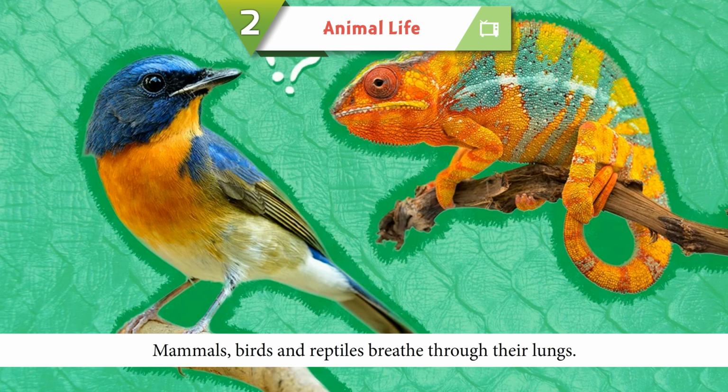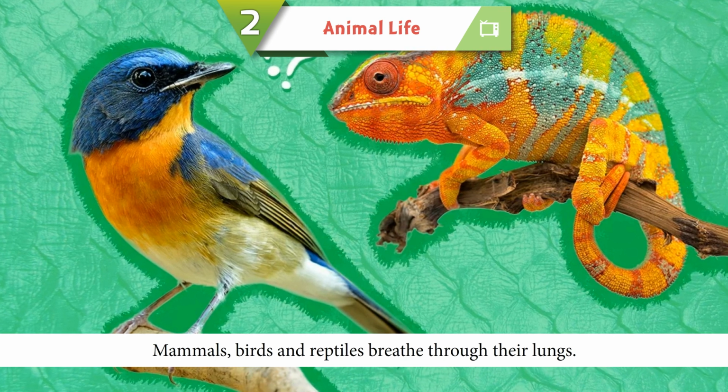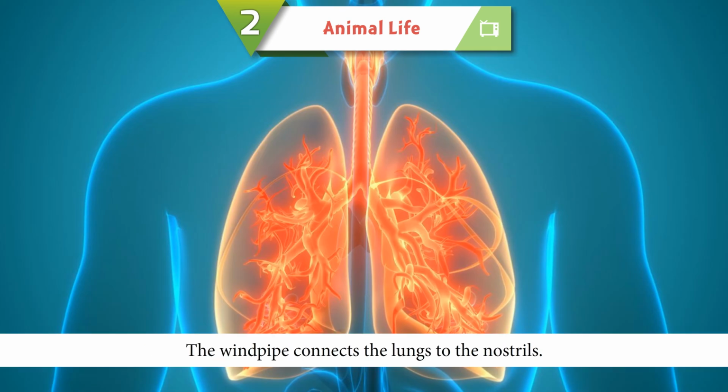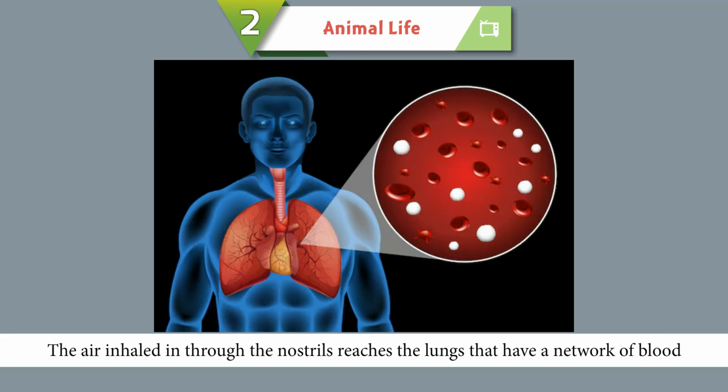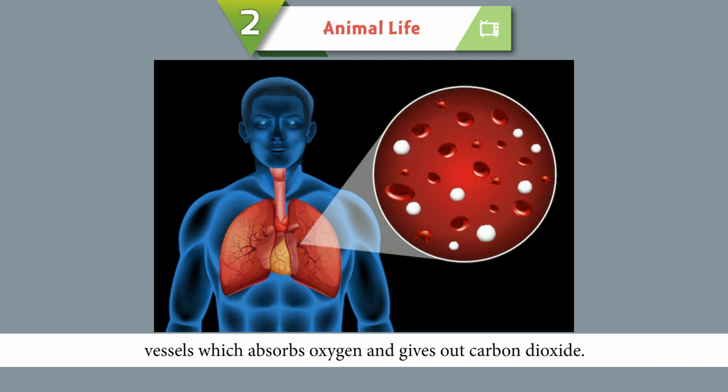Respiration through lungs. Mammals, birds, and reptiles breathe through their lungs. The windpipe connects the lungs to the nostrils. The air inhaled through the nostrils reaches the lungs that have a network of blood vessels which absorbs oxygen and gives out carbon dioxide.